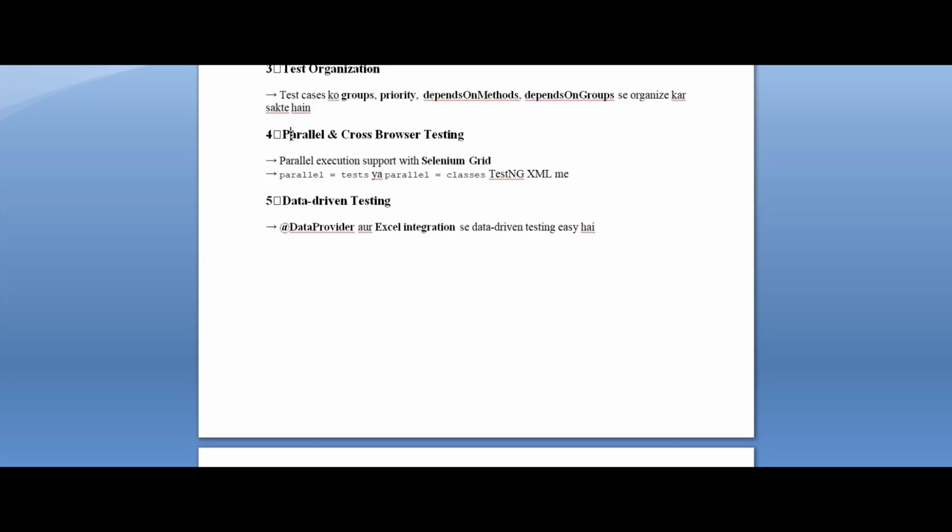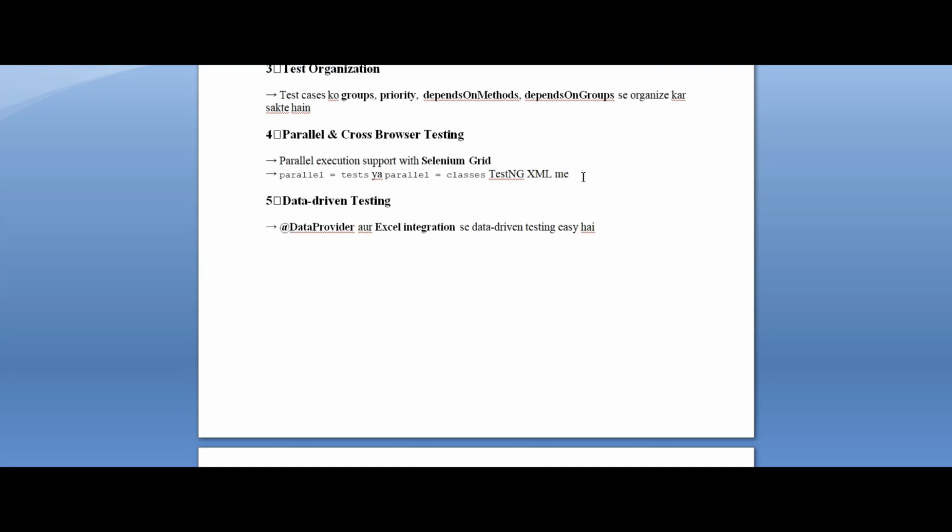Next is parallel and cross-browser testing. We can create parallel testing and cross-browser testing with the help of TestNG. Parallel execution is supported with Selenium Grid, like parallel equal to tests, or parallel at the class level. You provide all the classes after the parallel tag, all the classes within the parallel tag.